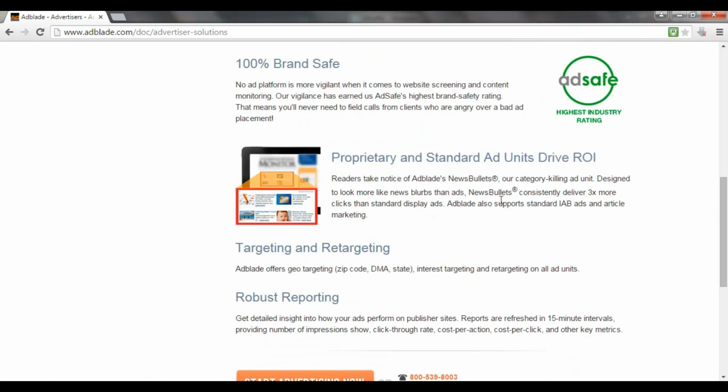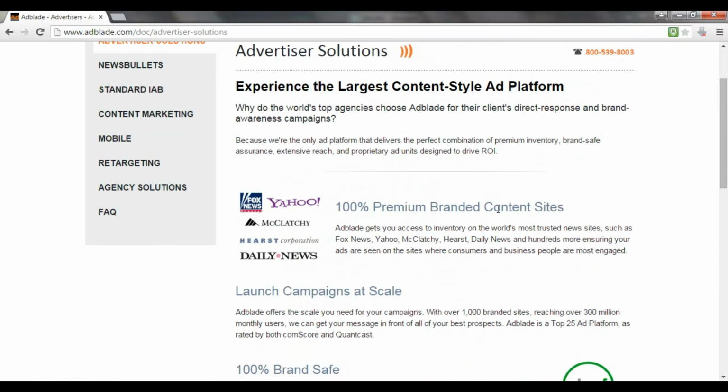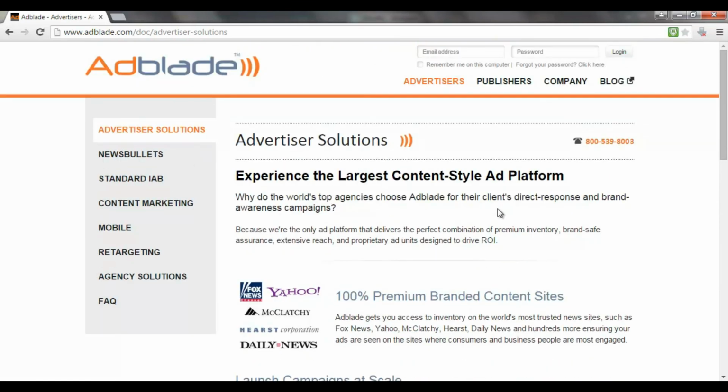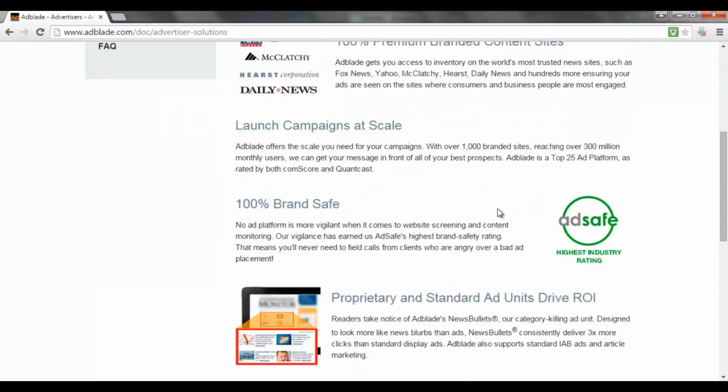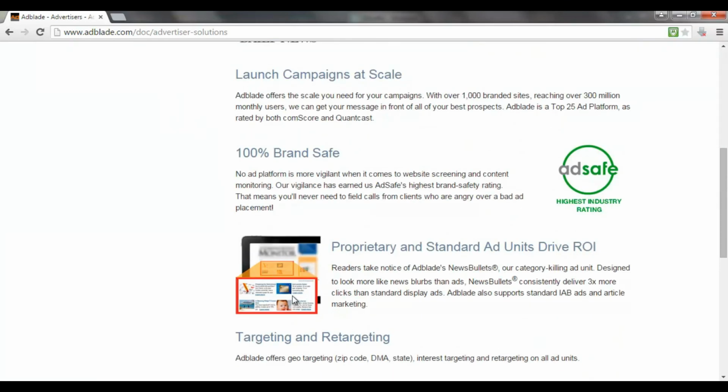So there are some really good advertising options on this site, and you only need to spend a $50 deposit to get started. You can either do cost per click, so you know exactly how much you're paying per click, or you can do cost per 1,000 impressions. This is definitely a platform that you should be looking at, especially if you have high quality content that you want to advertise.